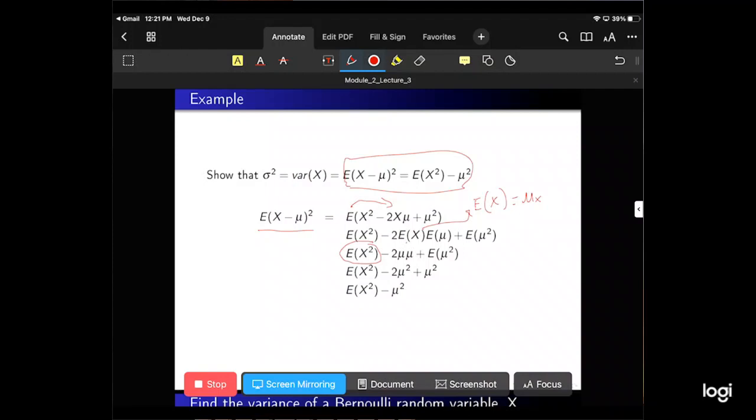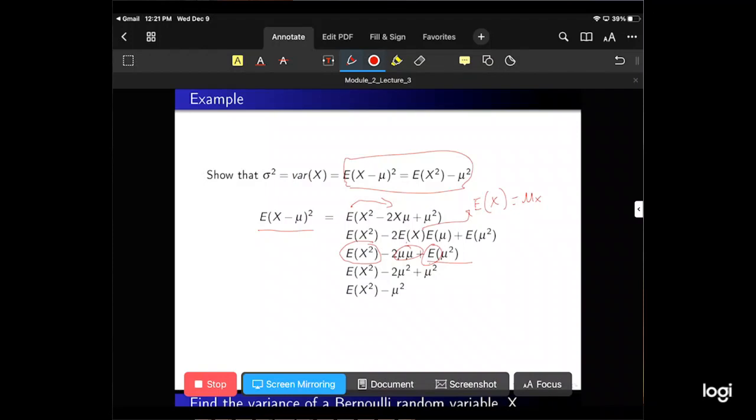Now we're just simplifying this bit, so then we get minus 2 mu squared plus the expected value of mu squared. I should note that mu squared is a constant, and that's why the expected value drops out here, so we're left with mu squared.